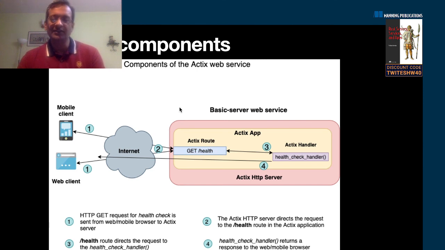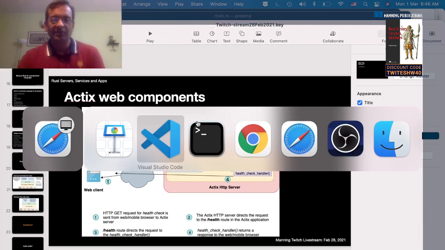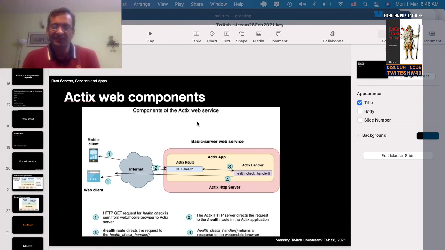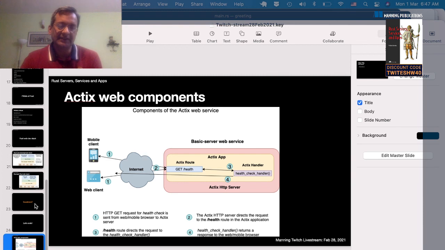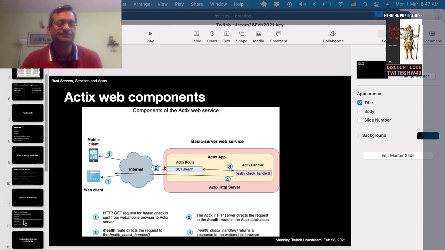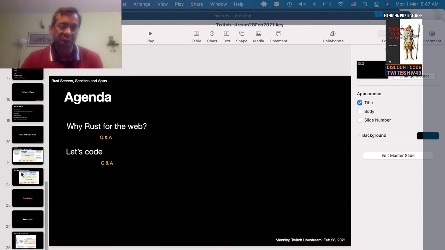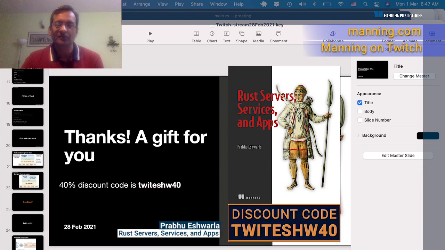So this is how you write a simple program in Rust, a simple web service basically. Okay, this is what I wanted to show you. So with this, I think I can conclude my session. If you go back to the agenda, we've seen the reasons for why somebody would want to use Rust for web development. We've also seen some code to get an idea of what it feels like to do web development in Rust, and that's it.